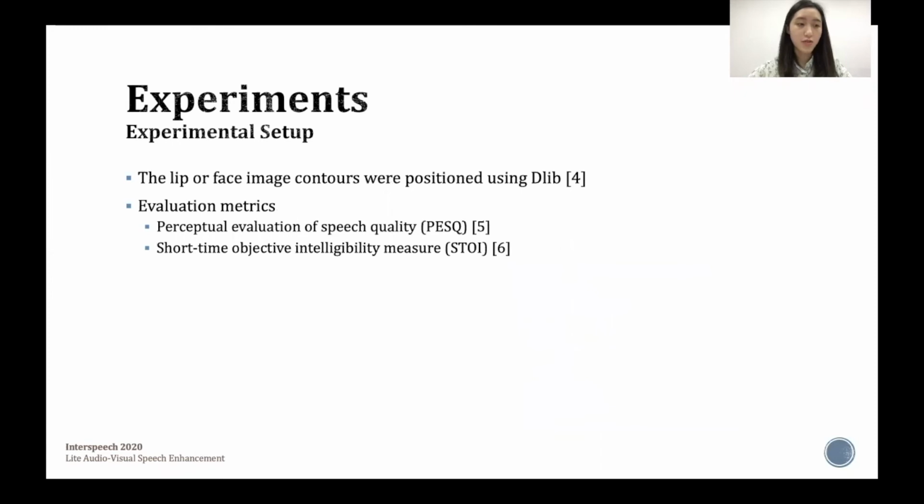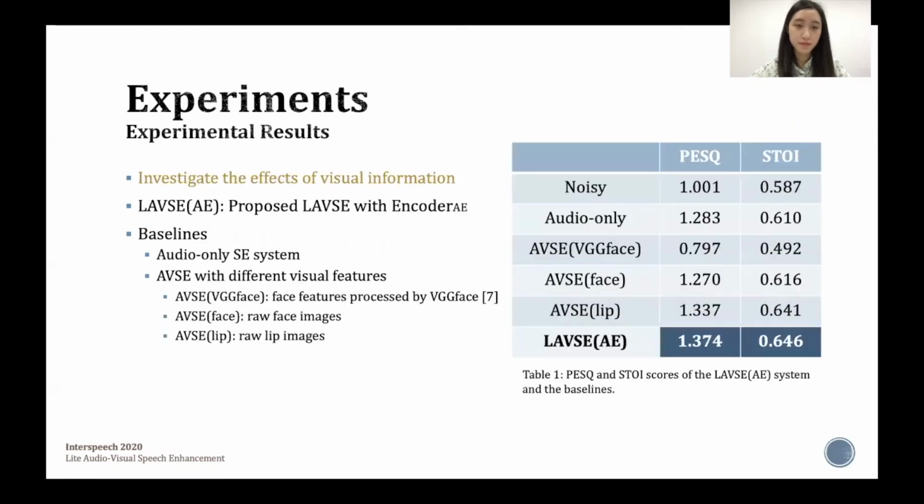The lip images used in the experiments were positioned using Dlib, and we used two metrics to evaluate the SE performance, PESQ for speech quality and STOI for intelligibility. We want to first examine whether the incorporation of visual information helps improve SE performance.